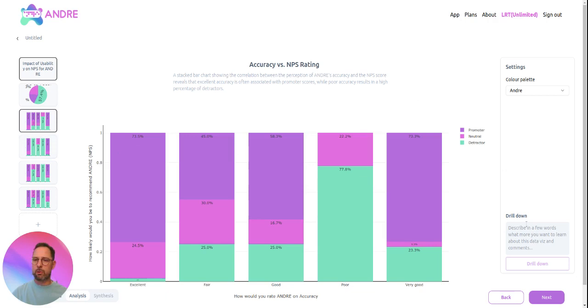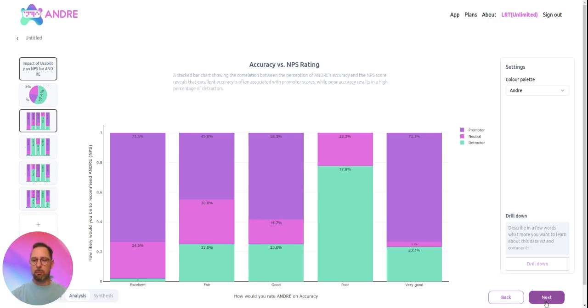Here, we could also do a drill down if we want to, based on this particular slide and data visualization. Is there anything else that we would want to know? We see that the scale is not fully in order, and that's something that we've identified. We are working on fixing this aspect, and there are various things that could still be buggy. So if you end up testing Andre, bear with us. We would love to hear your feedback. Don't be too disappointed. It's kind of to be expected.